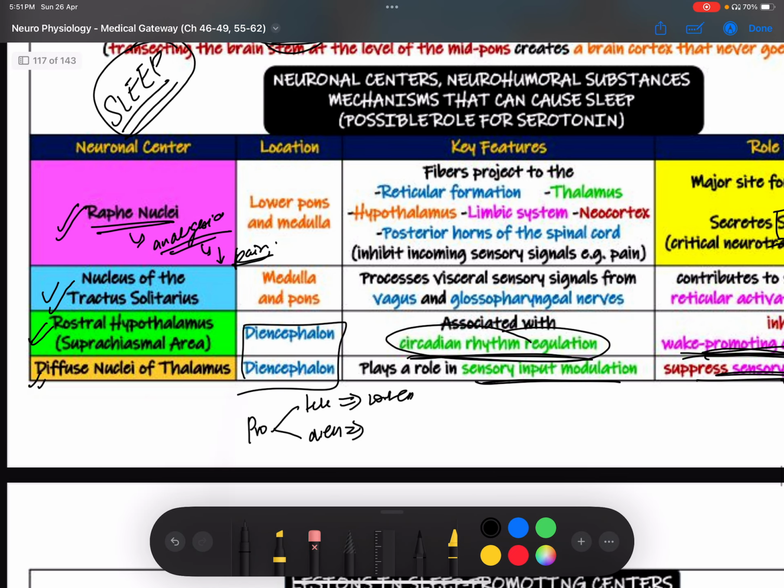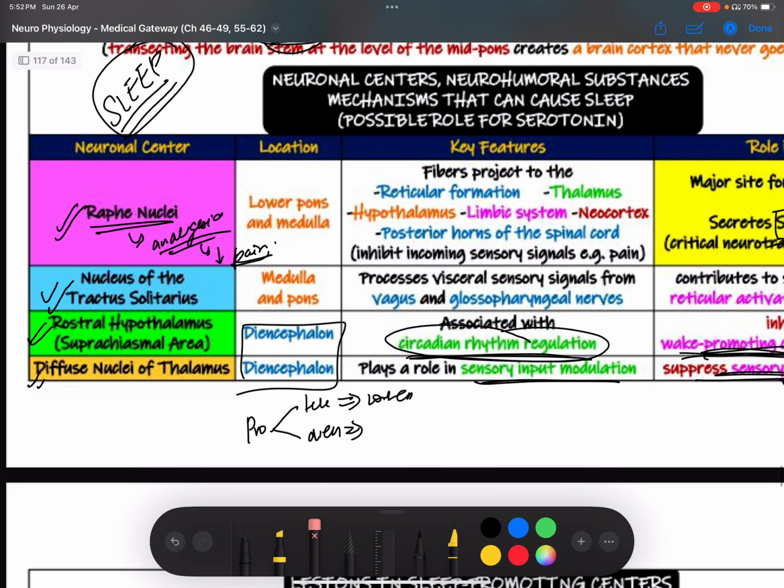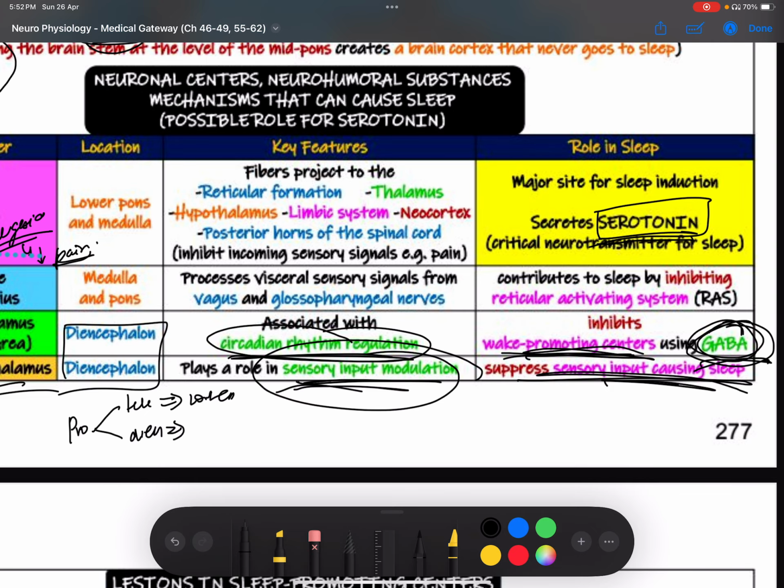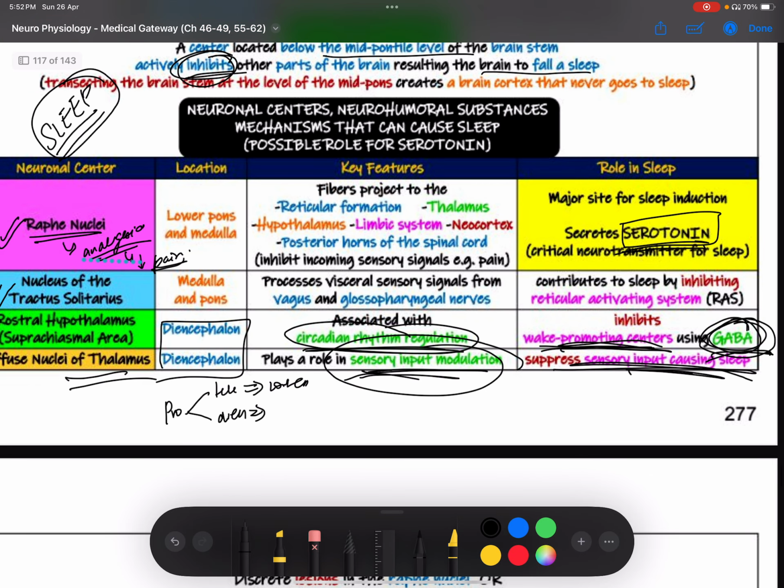What about the diffuse nuclei of thalamus? The diffuse nuclei of thalamus basically suppress the sensory input. So if the sensory input is decreased, the person will easily sleep, because you do not want any sensory input to disturb you, you just want to sleep.